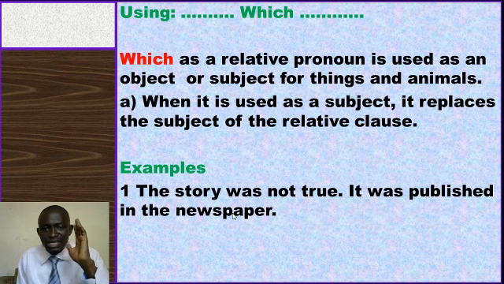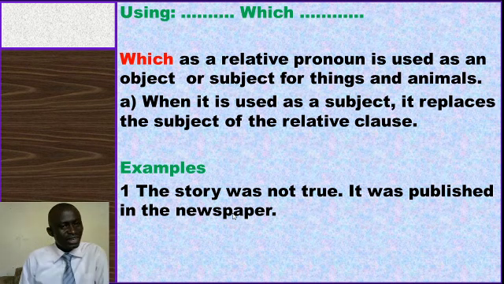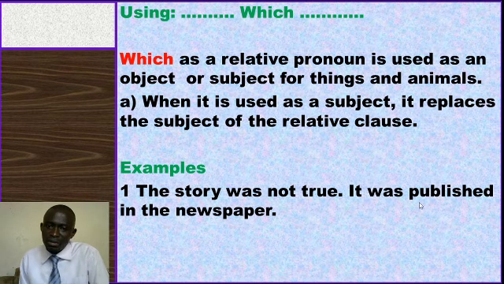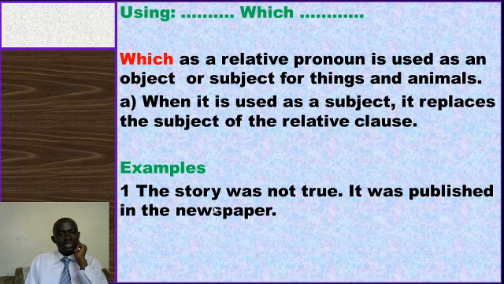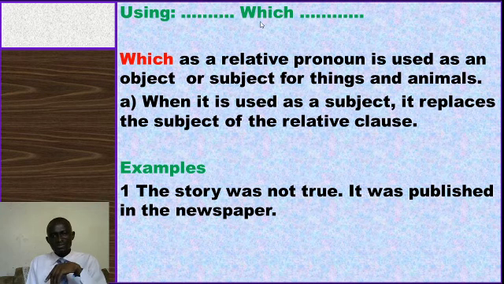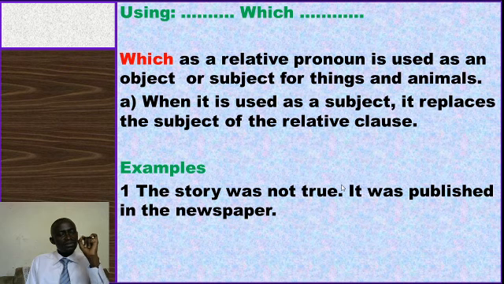Then the second line says it was published in the newspaper. Of those two statements, which one is relying on the other? We realize that we have the first statement saying the story was not true. What about it? It was published in the newspaper. What shall we give as our answer? We shall pick the subject, the story, then we join with the joining word which. Then what comes after which should be part of a relative clause. And here it is. We have it as it was published.